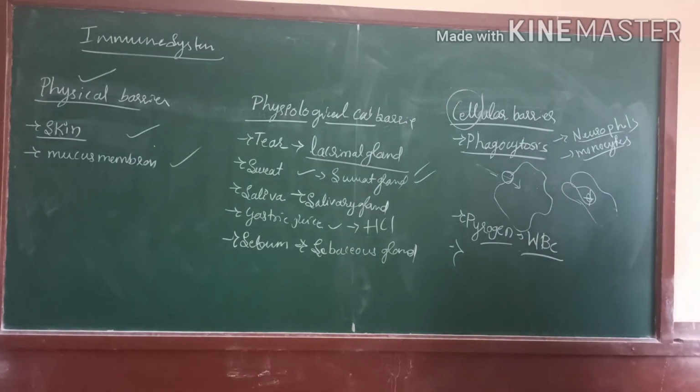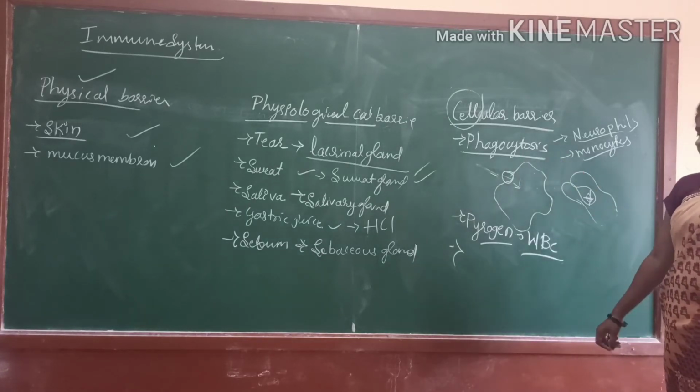And the last one is polymorphonuclear leukocytes. These are macrophages and natural killer cells in the blood tissue, and they kill the pathogen by phagocytosis. They are also involved in the action of phagocytosis.